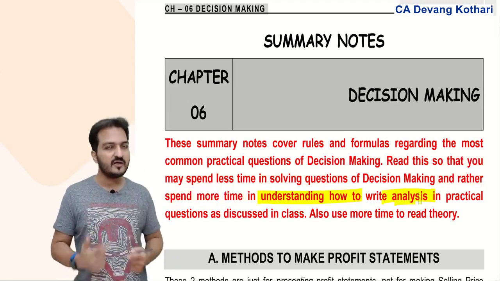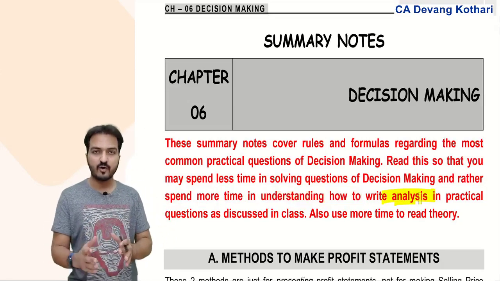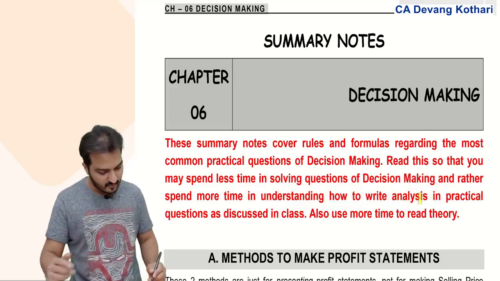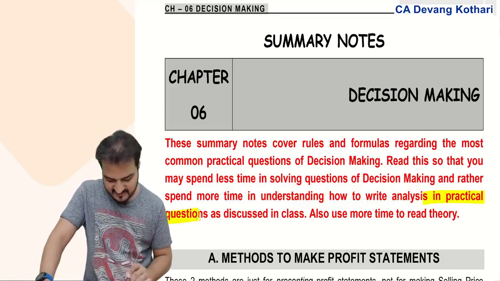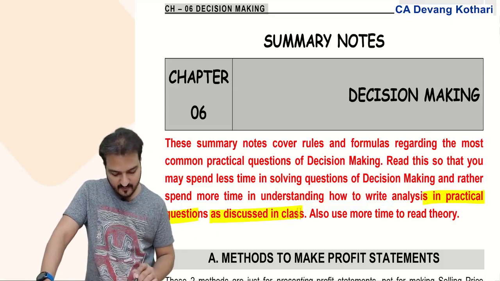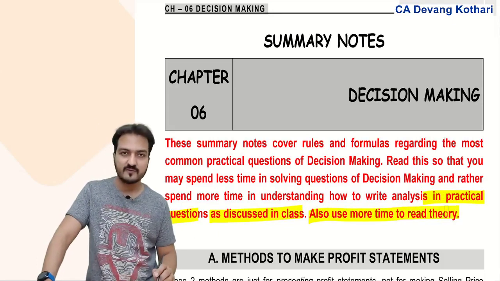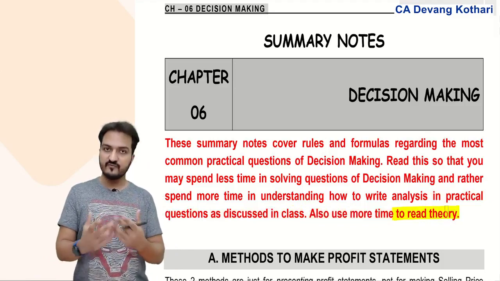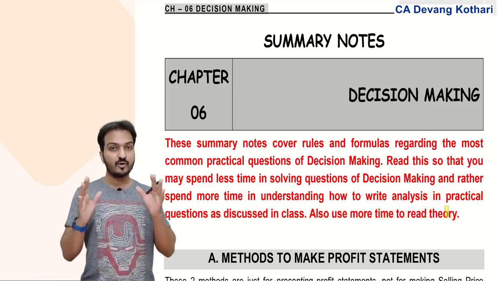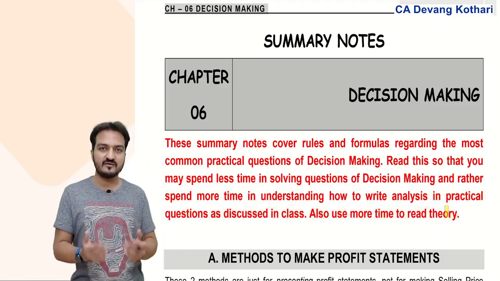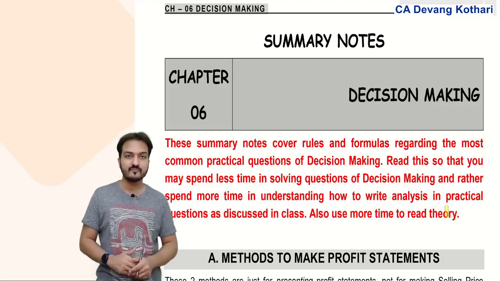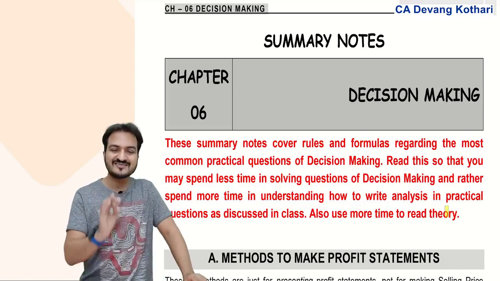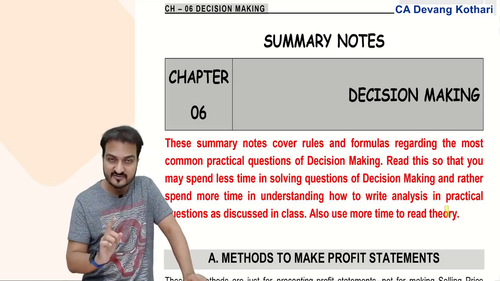I will repeatedly keep telling you that what is more important now is the way you mention your analysis in the answer. Write analysis in practical questions as discussed in the class. Also use more time to read the theory. I will also repeatedly tell you in every revision video that when you now answer questions in your CA final costing paper, you are not just writing calculations in your answer.